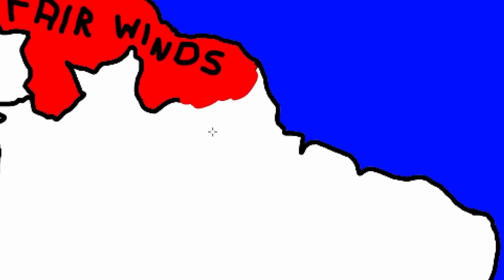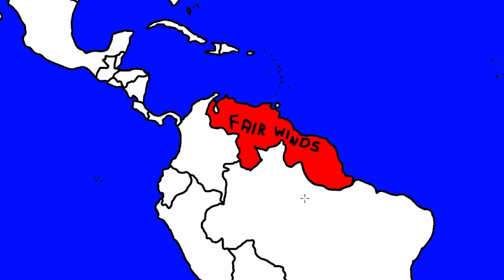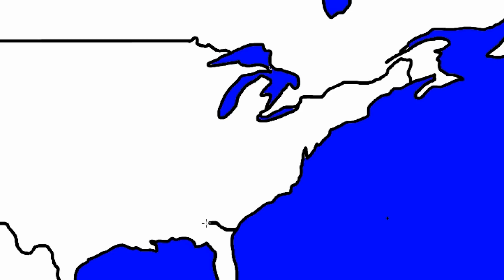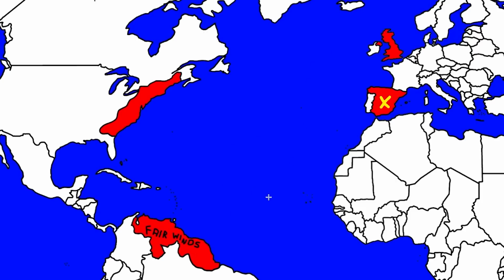I think it'd be fair to say this would probably stretch a little bit into modern day Portuguese Brazilian borders. I don't know why I said Portuguese, but the Portuguese colony of Brazil. I'm gonna extend this out a little bit. It's definitely an interesting place. Then we have the Kingdom of England spans the two Americas. This is by 1630, so that pretty much confirms the existence of the 13 colonies in North America. So they're looking something like this right now.